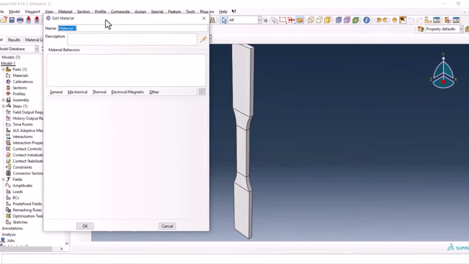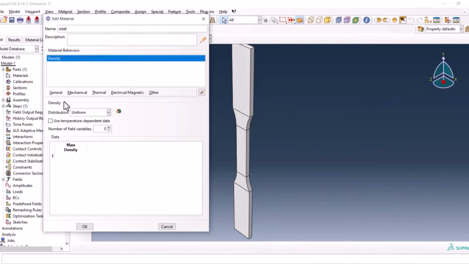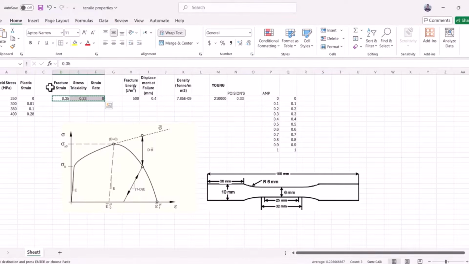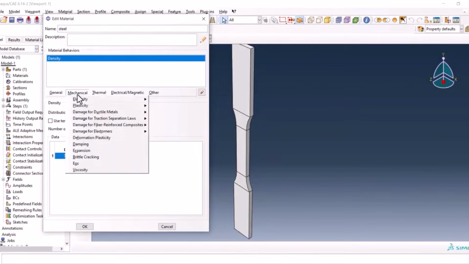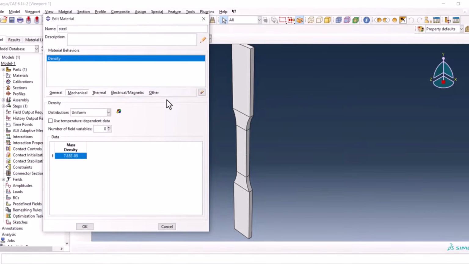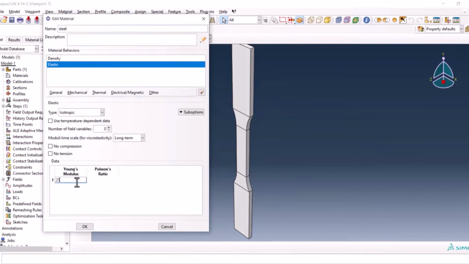We are going to create the property for the material. We name it steel. From general we use the value of density. Here we have the value of the density and the unit is ton over millimeter cubed. In the mechanical elasticity, elastic, 210,000 and Poisson's ratio of 0.33.